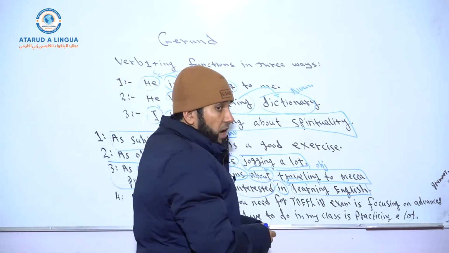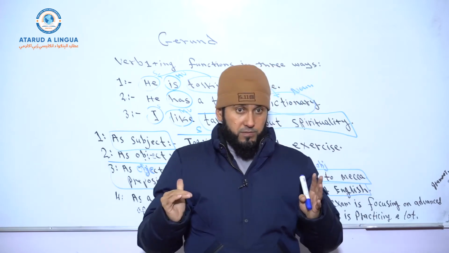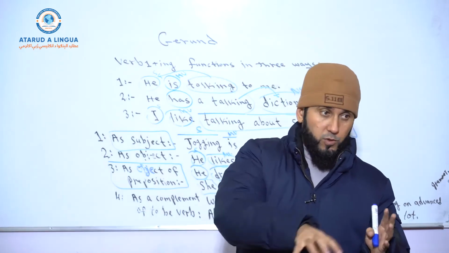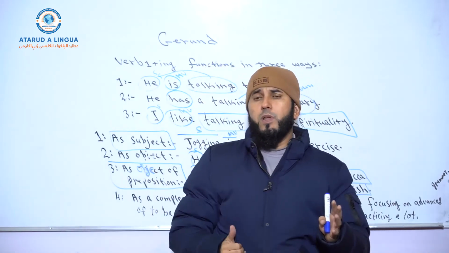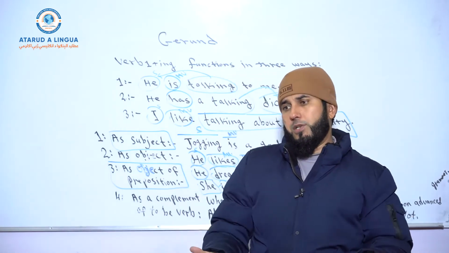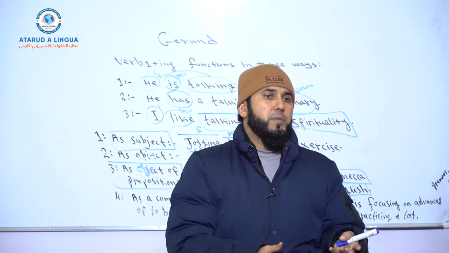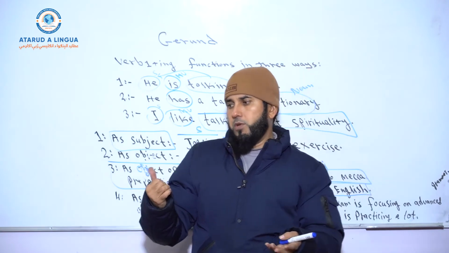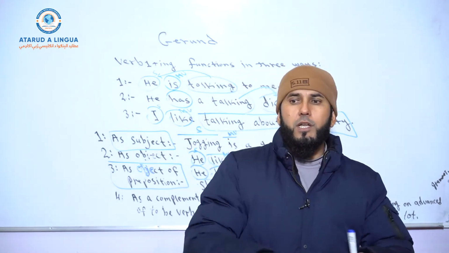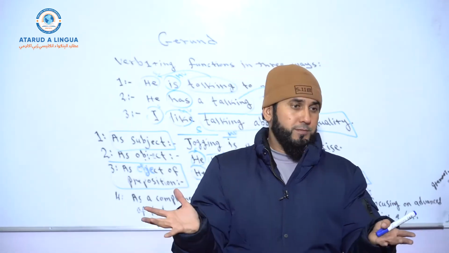So we have a lot of other adjectives which are followed by some specific prepositions, and then you can bring a gerund or a gerund phrase. For example, I'm happy about teaching English. She's excited about traveling abroad. Okay? Or for example, you say, I'm tired of dealing with this situation.